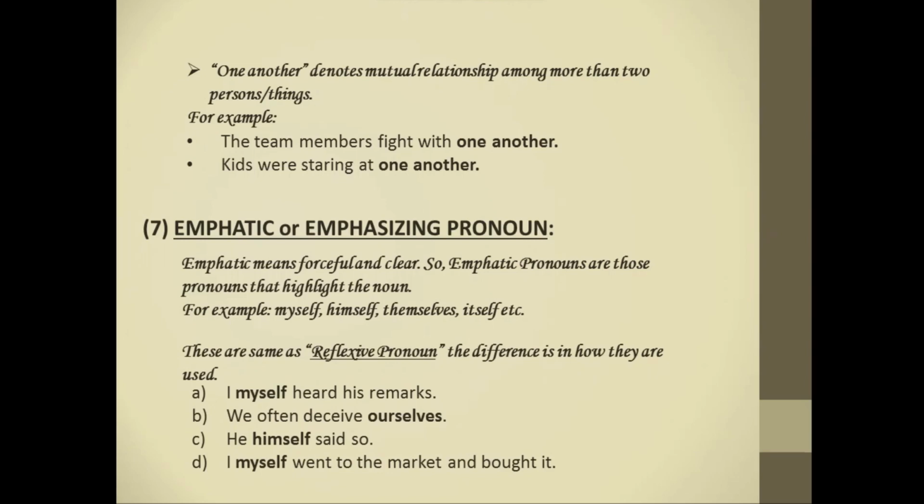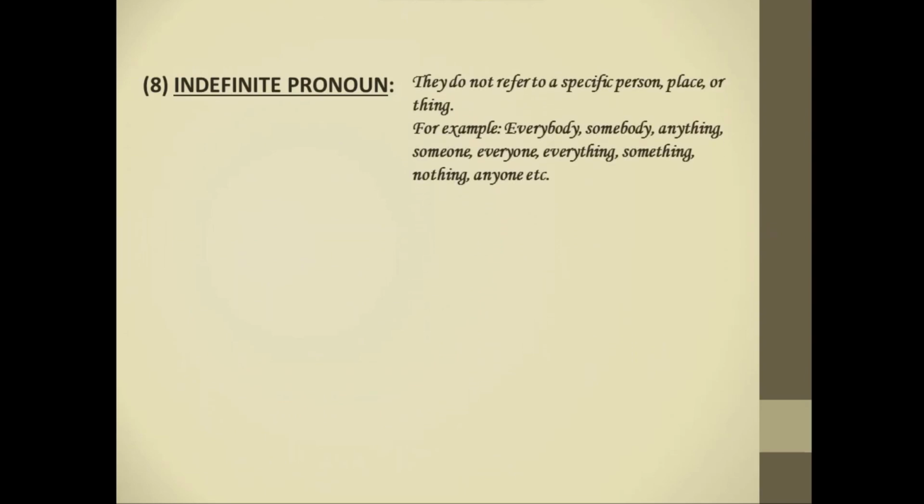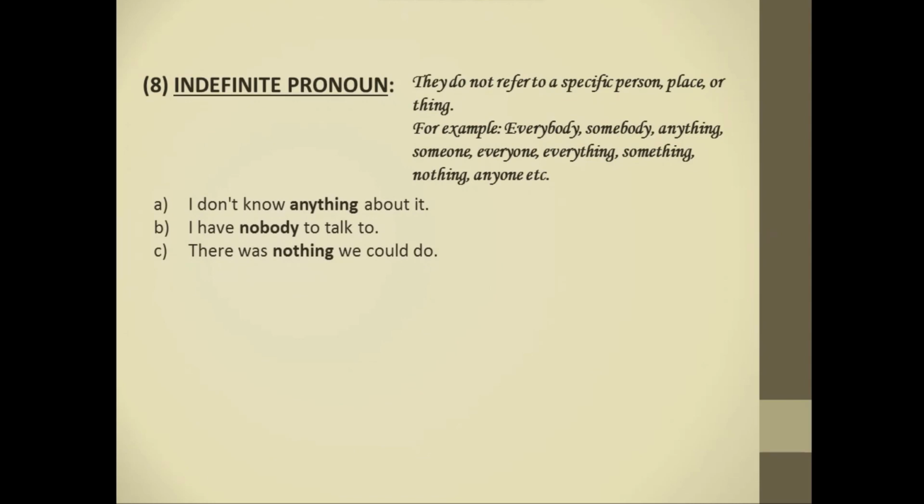Next type, indefinite pronoun. They do not refer to a specific person, place, or thing. For example, everybody, somebody, anything, someone, everyone, everything, something, nothing, anyone, etc. For example, I don't know anything about it. I have nobody to talk to. There was nothing we could do.